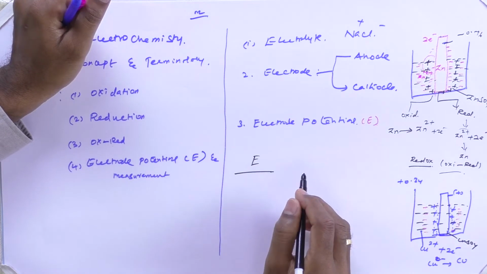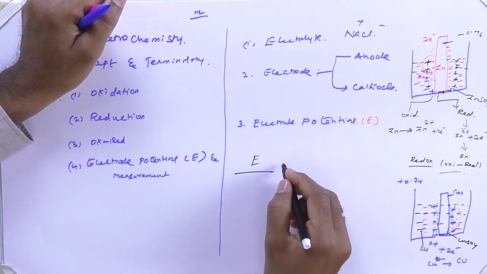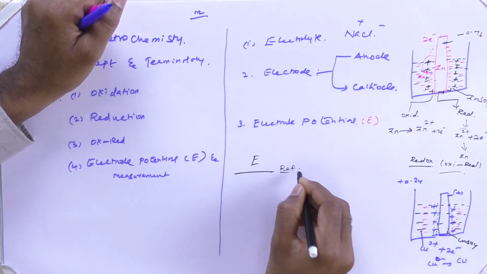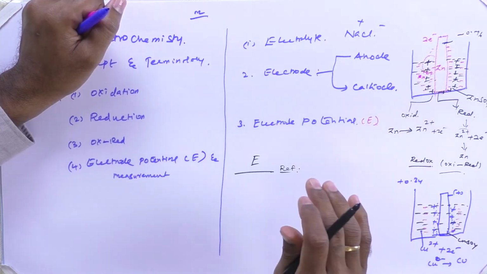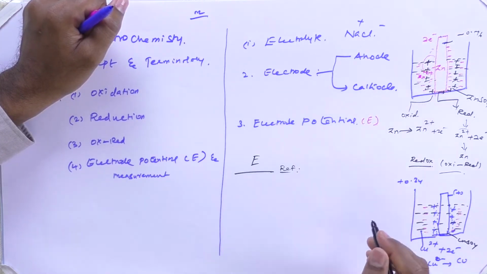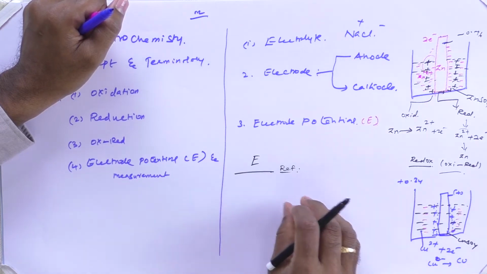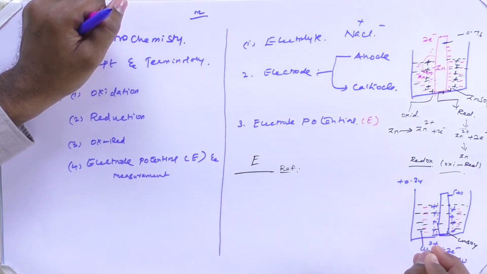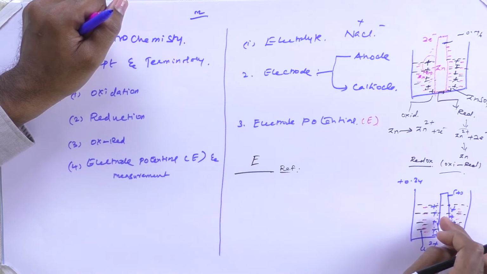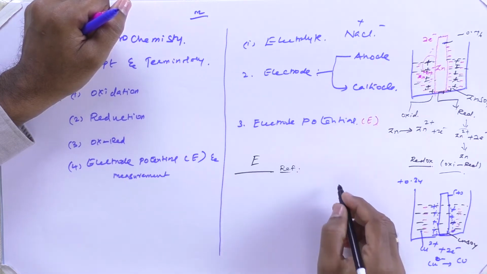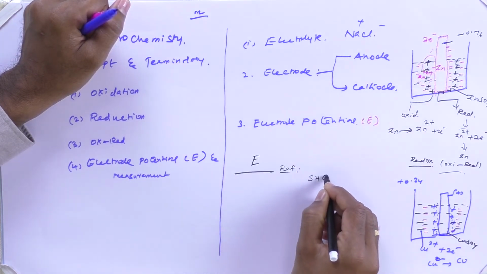Now we are going to focus on reference electrodes. I hope you might have come across the concept of SHE, that is the standard hydrogen electrode. During your plus 2 level itself, you must have come across this concept. If you want to measure the amount of potential which is developed across this surface during either an oxidation or reduction process, you must have one reference electrode. The best reference electrode is going to be the standard hydrogen electrode.